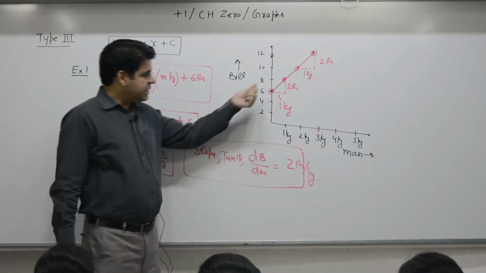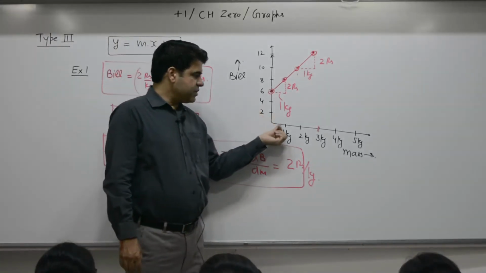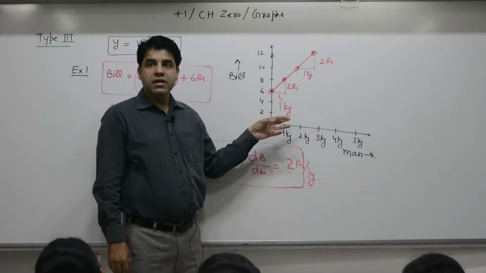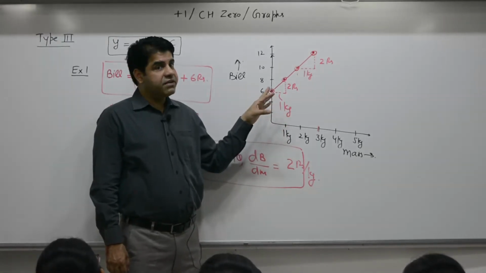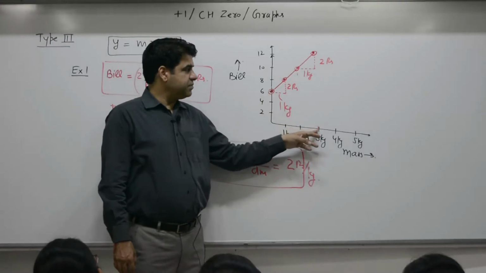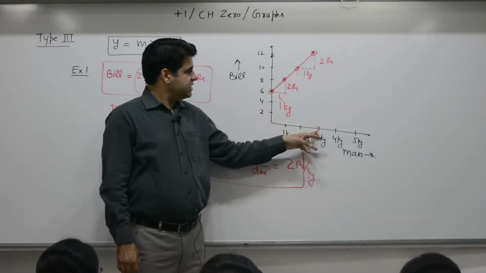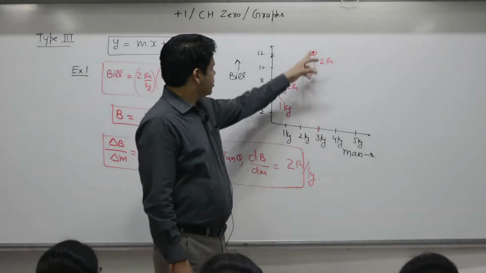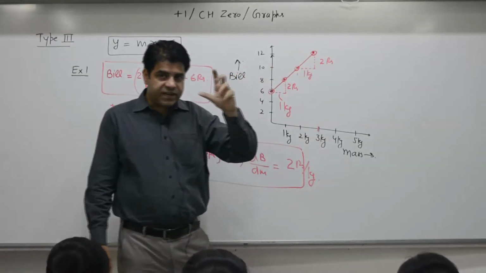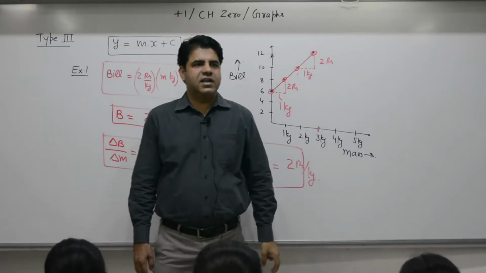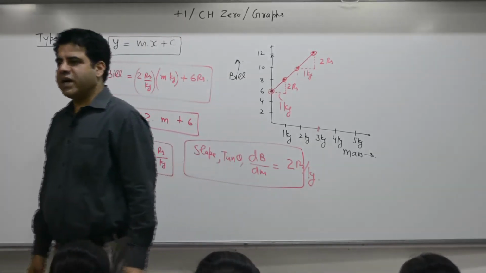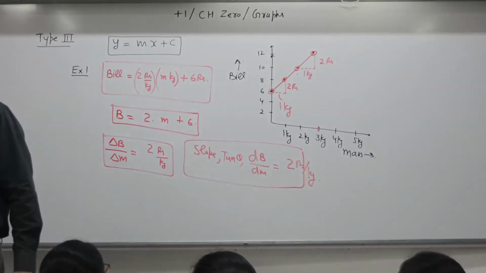So in this case, for a person who is buying 1 kg, 8 rupees; 2 kg, 10, 5 rupees per kg effective rate. 3 kg, yes, 12, 4 rupees per kg effective rate. Why is it decreasing? Anyone? Because the bag price remains constant.